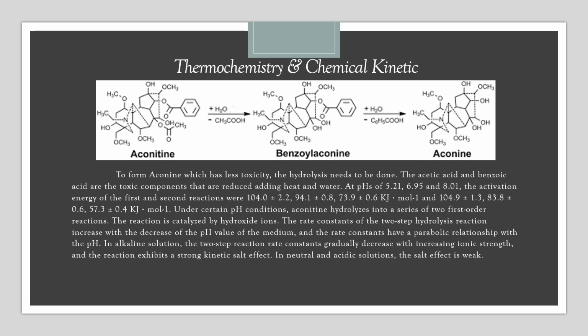So under certain pH conditions, aconitine hydrolyzes in a series of two first-order reactions. The reaction is catalyzed by hydroxide ions. The rate constant of the two-step hydrolysis reaction increases with the decrease of the pH value of the medium, and the rate constant has a parabolic relationship with the pH. In alkaline solutions, the two-step reaction rate constants gradually decrease with the increasing ionic strength, and the reaction exhibits a strong kinetic salt effect. In neutral and acidic solutions, the salt effect is weak.